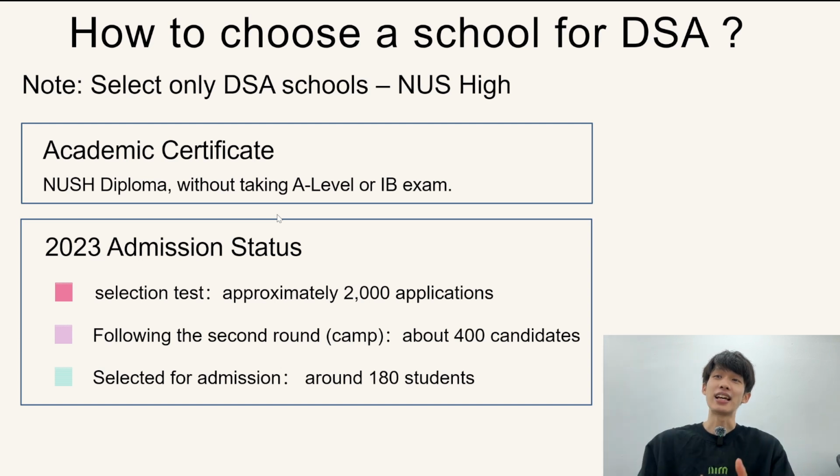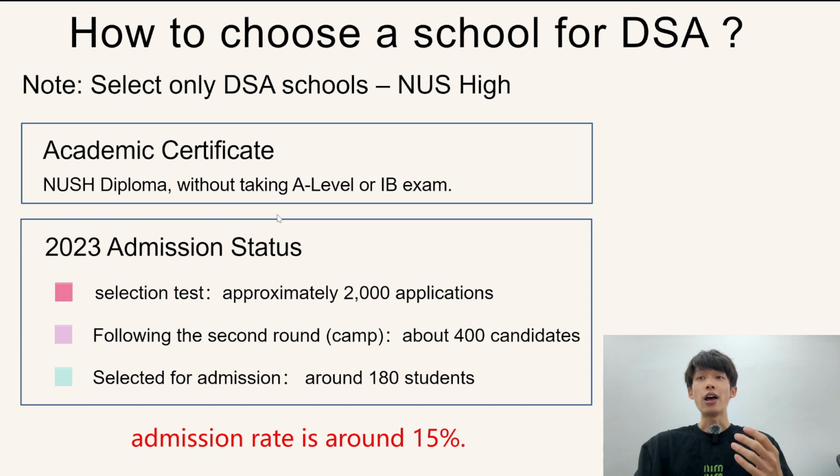And we can see the data here: approximately 2,000 applications, and from the second round, only around 400 candidates pass, and last year, they accepted exactly 180 students. In the previous year it had 170, but they will have a fixed number of students each year. So that's NUS High School, and the admission rate is around 50%.